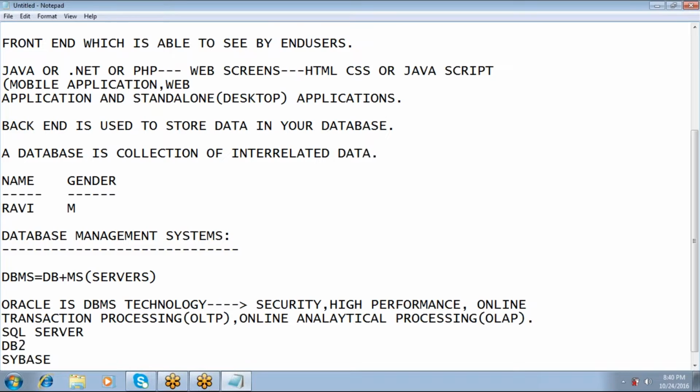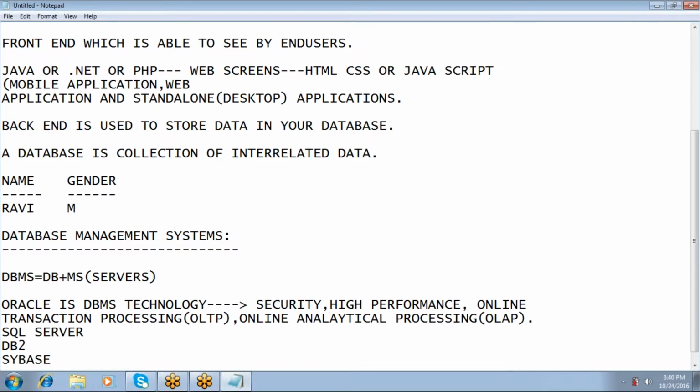The day-to-day transactions which we perform in banks or the insurance sector are called OLTP transactions, everyday transactions. OLAP is the transaction used for analytical purposes. You might have heard about Hadoop, big data analytics, and business intelligence.